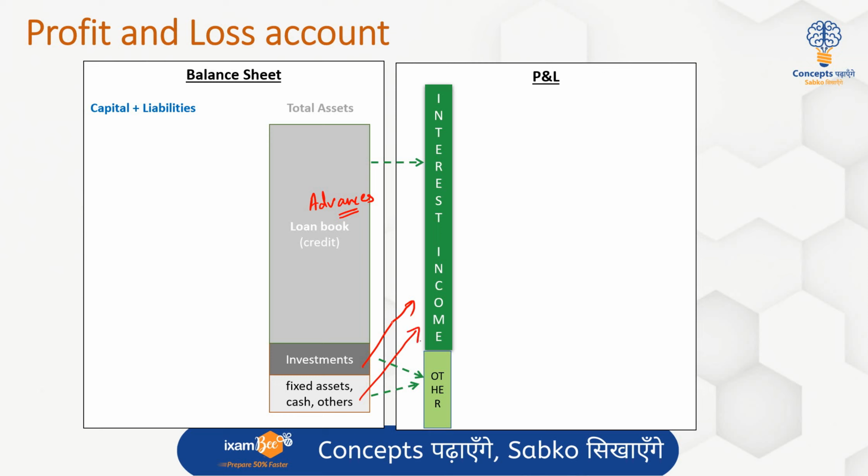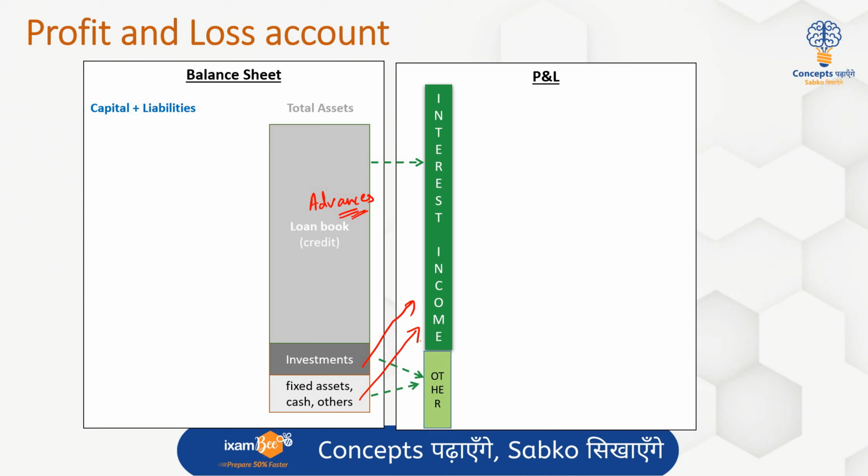So if they keep cash in other bank accounts, they can also earn interest, or if they have invested in the bonds of other companies, they may earn interest. Yes, but that's not the primary source of interest income. The primary source of interest income becomes the advances given by the banks.